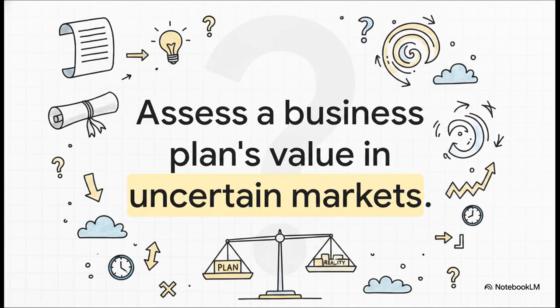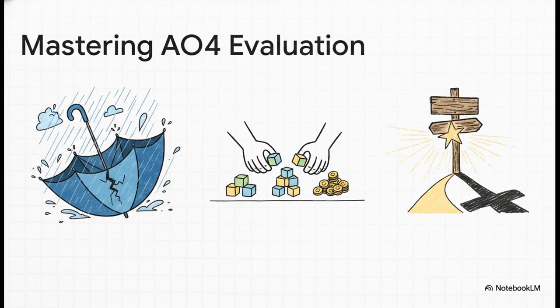Time for your second active recall challenge. This time, we're focusing on Assessment Objective 4, Evaluation. I want you to really weigh the value of planning against the harsh reality of unpredictable markets. Pause the video now and complete Task 2. Assess the value of a business plan for maintaining competitiveness when market conditions are uncertain. Let's see how you did on that one.